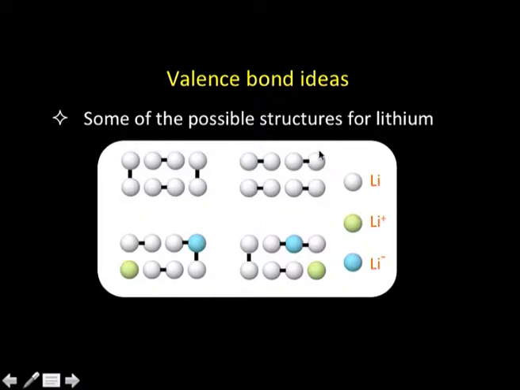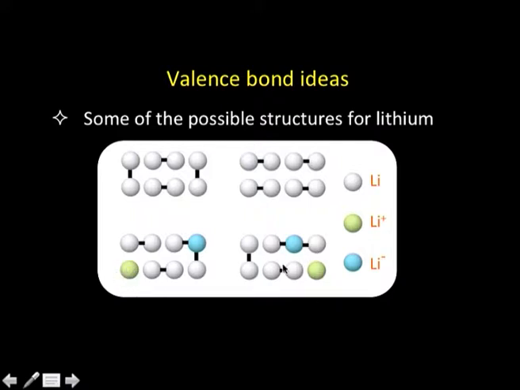This is another arrangement of lithium atoms bonded together. Or there may be a situation where these two lithium atoms are bonded together, and these 3 lithium atoms are bonded together, and this becomes lithium minus. That means some kind of charge separation comes into play, and we get a triatomic species, or we can have a situation where there is a lithium cation. So, there are different arrangements possible.